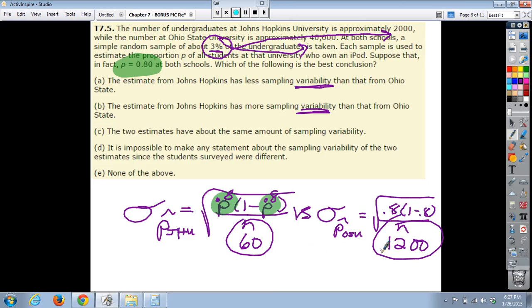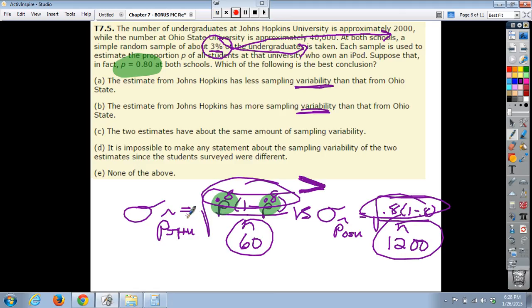Now, we talked about that if our numerators underneath our square roots are the same, we have a much larger sample size for Ohio State, which means its sampling distribution standard deviation is going to be much less than Johns Hopkins, which means Johns Hopkins has more variability.